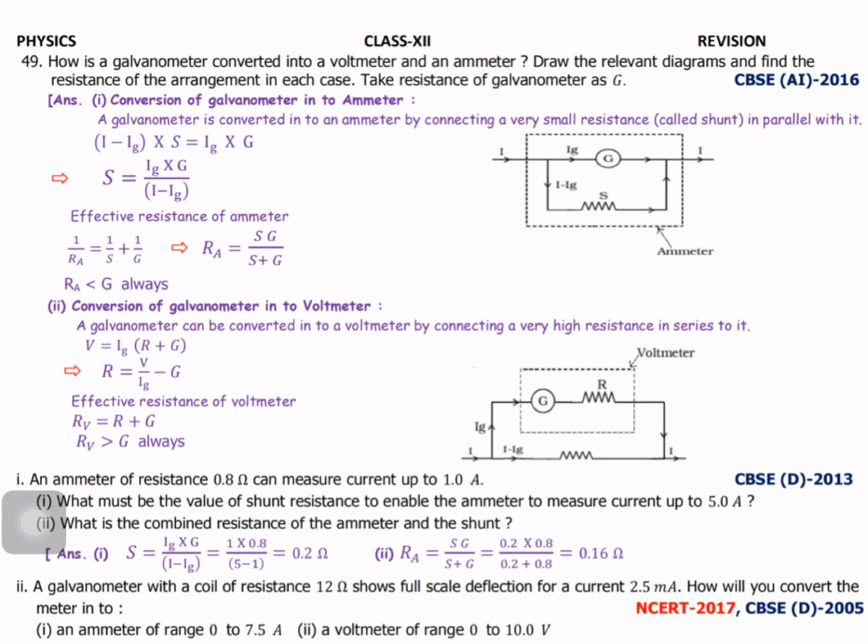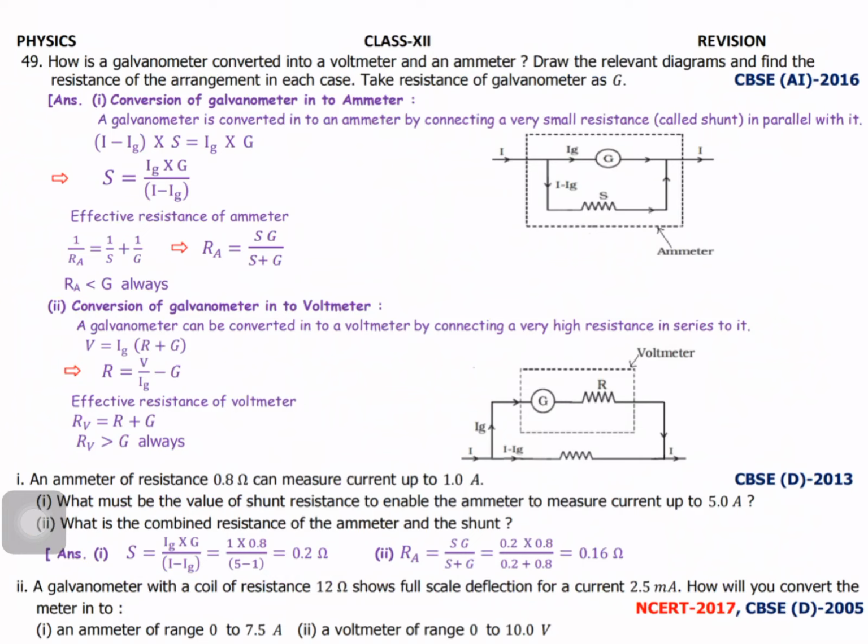That is the question. You know that S equals Ig into G by I minus Ig. Here Ig, the current, is 1 ampere, so 1 into G. What is the resistance of the galvanometer? 0.8, divided by I minus Ig. The total current I is 5, but the current flowing through the galvanometer is 1 ampere, so 5 minus 1. That is equal to 0.2 ohm. So you have to add 0.2 ohm as a shunt resistance. It is used to measure the 5 ampere current.